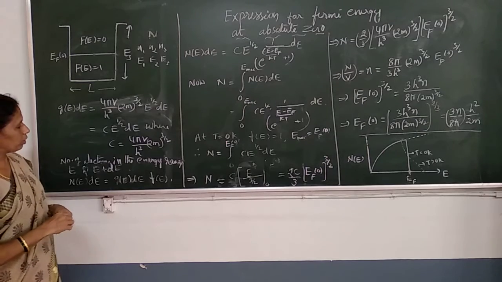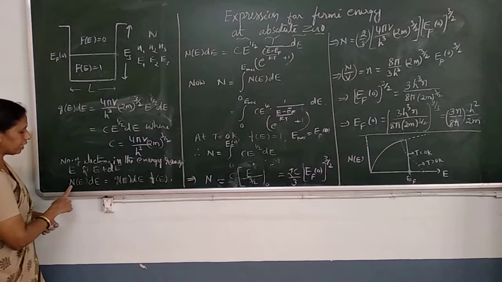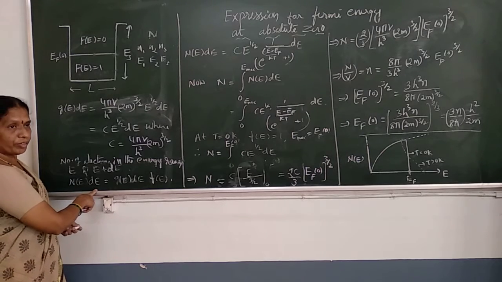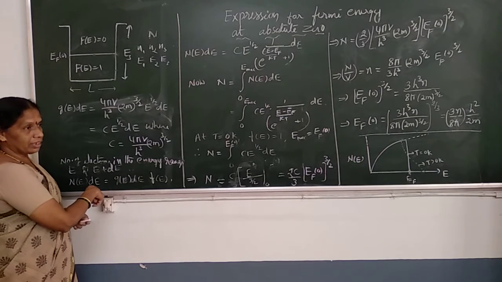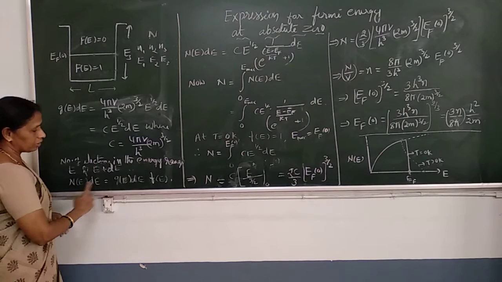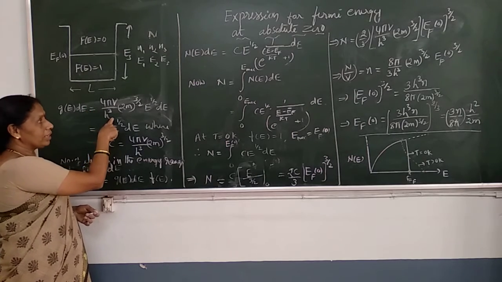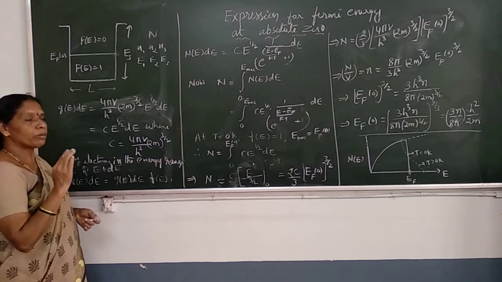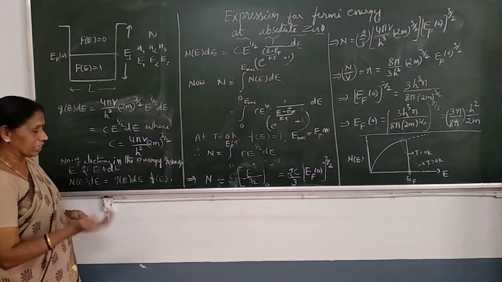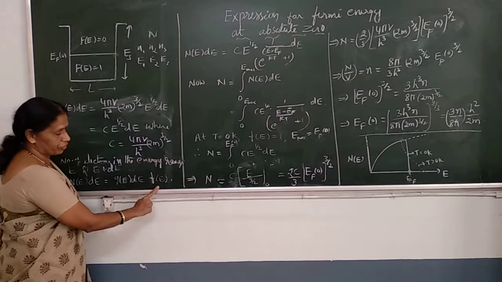Now, the number of electrons in the energy range between E and E plus dE is denoted as N of E dE. It is given by the product of the energy density function and the Fermi factor, or probability function. So N of E dE is G of E dE into F of E.